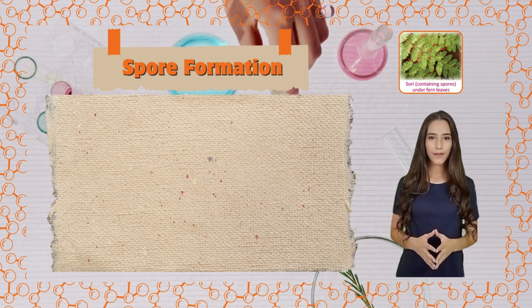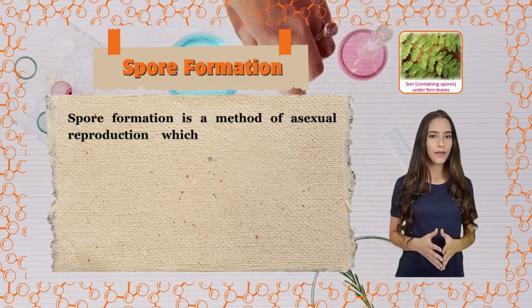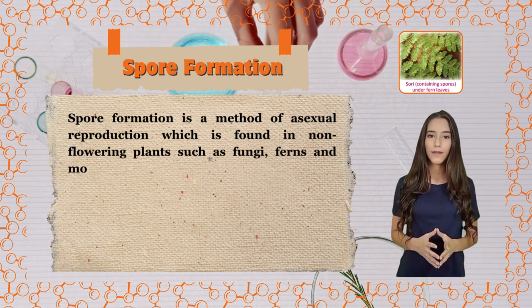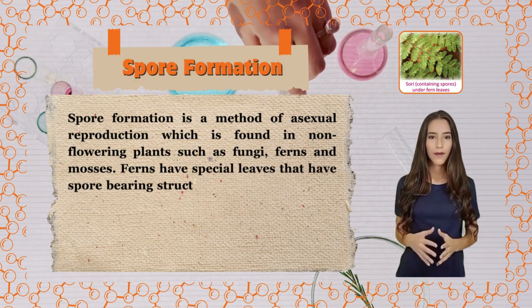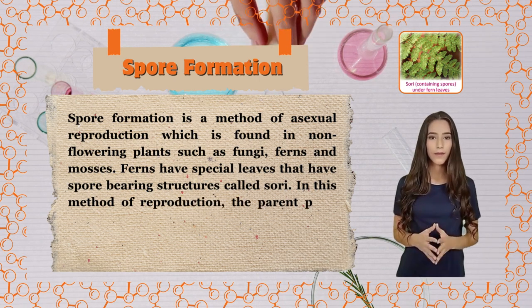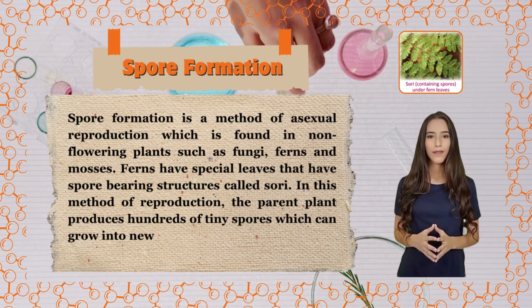Spore formation. Spore formation is a method of asexual reproduction which is found in non-flowering plants such as fungi, ferns and mosses. Ferns have special leaves that have spore-bearing structures called sori. In this method of reproduction, the parent plant produces hundreds of tiny spores which can grow into new plants.